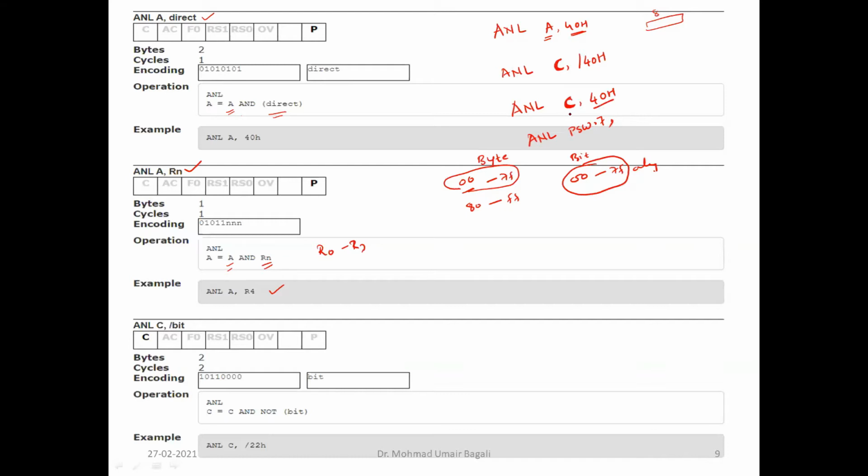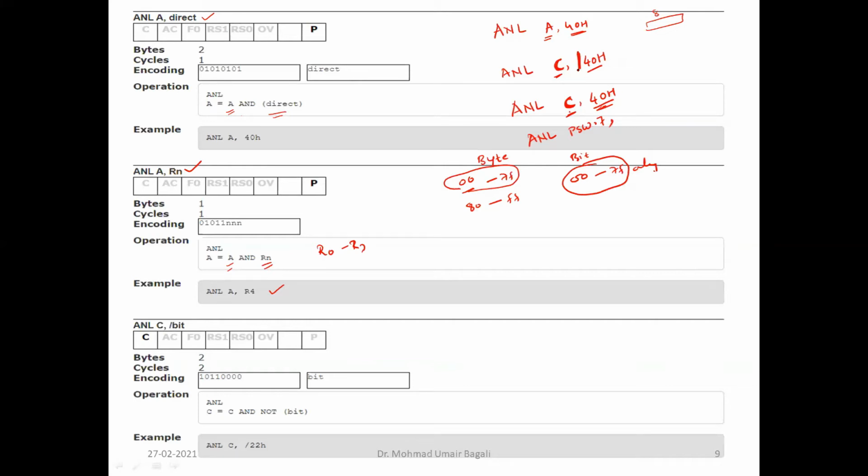This 40H, since C is only 1-bit size, so 40H will represent bit addressable. And yesterday I made some mistake in saying this is not going to represent bit address. You need to focus on the destination operand, that is the carry flag bit. Based on the size of the destination operand, we will tell whether this address will represent the byte address or bit address. Since it is C, this 40H is a bit address.